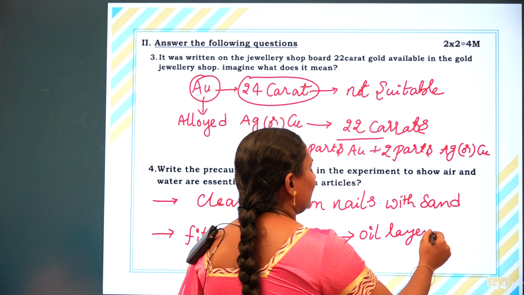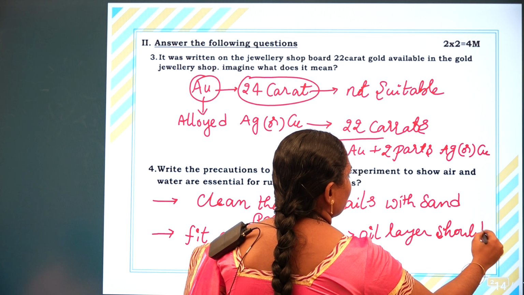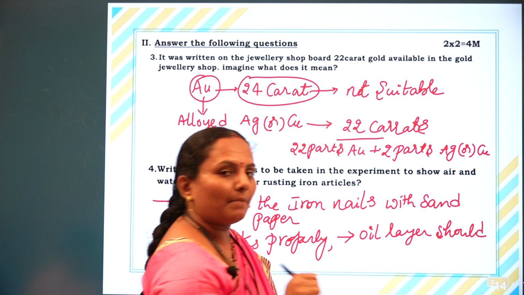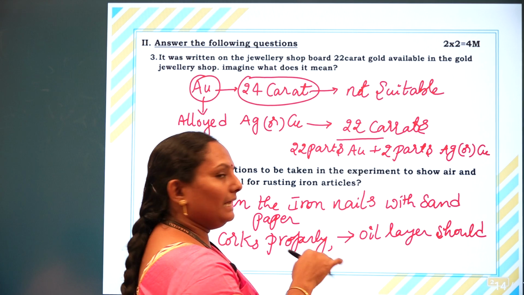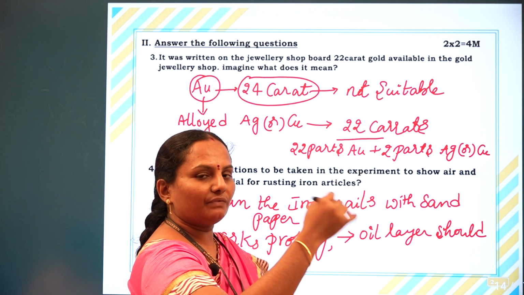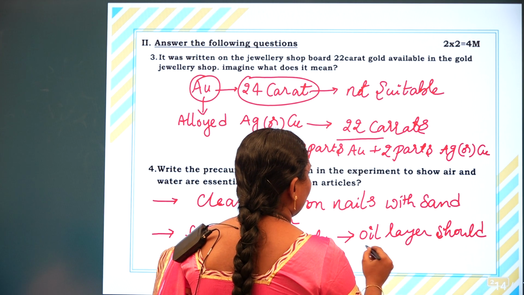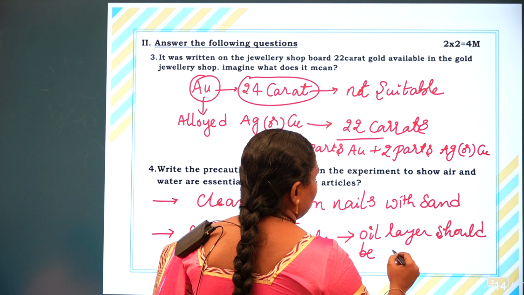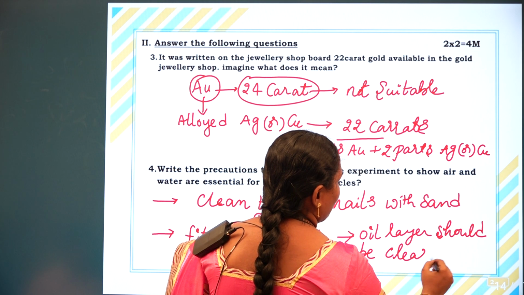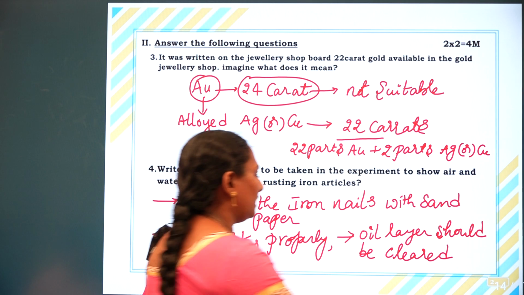The oil layer should be clear, with no gap between the water and oil layer and the remaining atmosphere of the test tube. So these are the precautions we have to take during the experiment.